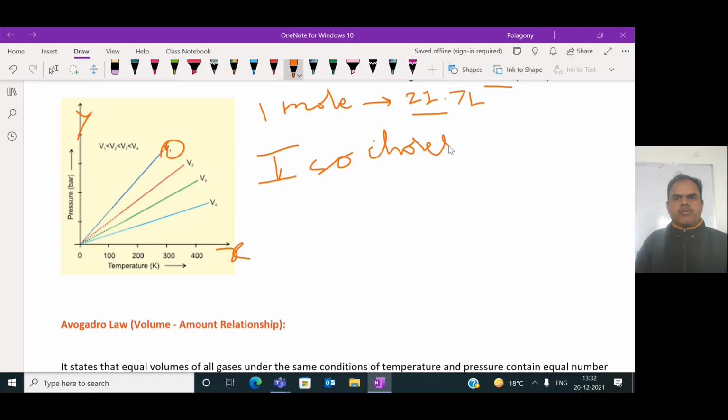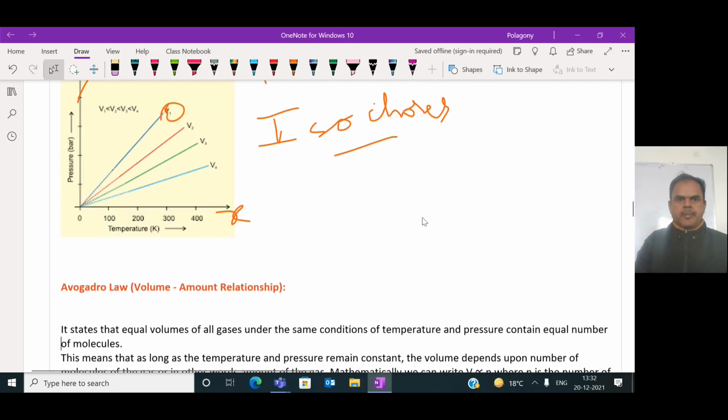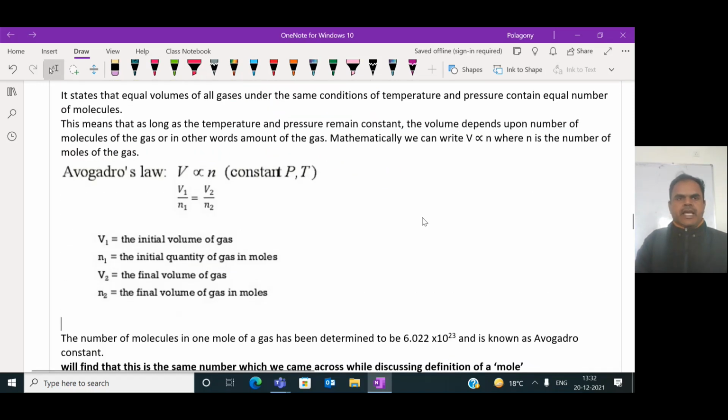Isochores are the straight lines we get if we plot pressure versus temperature as per the Gay-Lussac law. Next is another very important gas law.